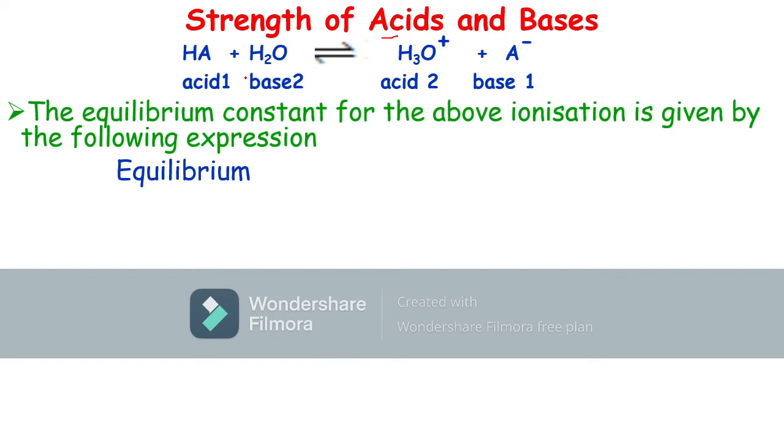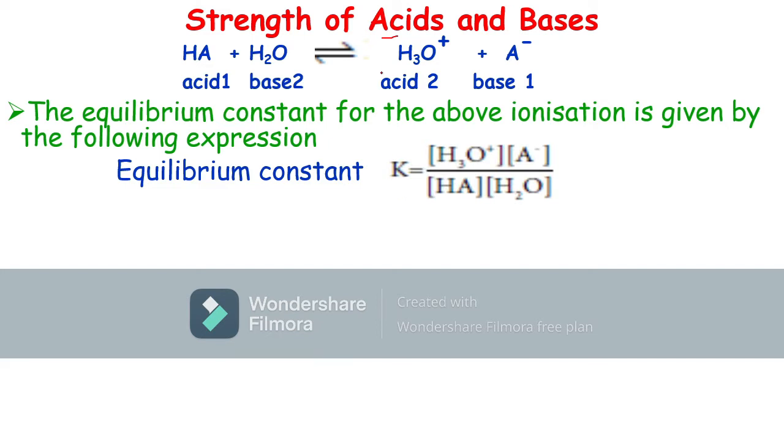So K is equal to the concentration of hydronium ion times the concentration of A minus, divided by the concentration of HA acid and the concentration of water. Here the square bracket denotes concentration.